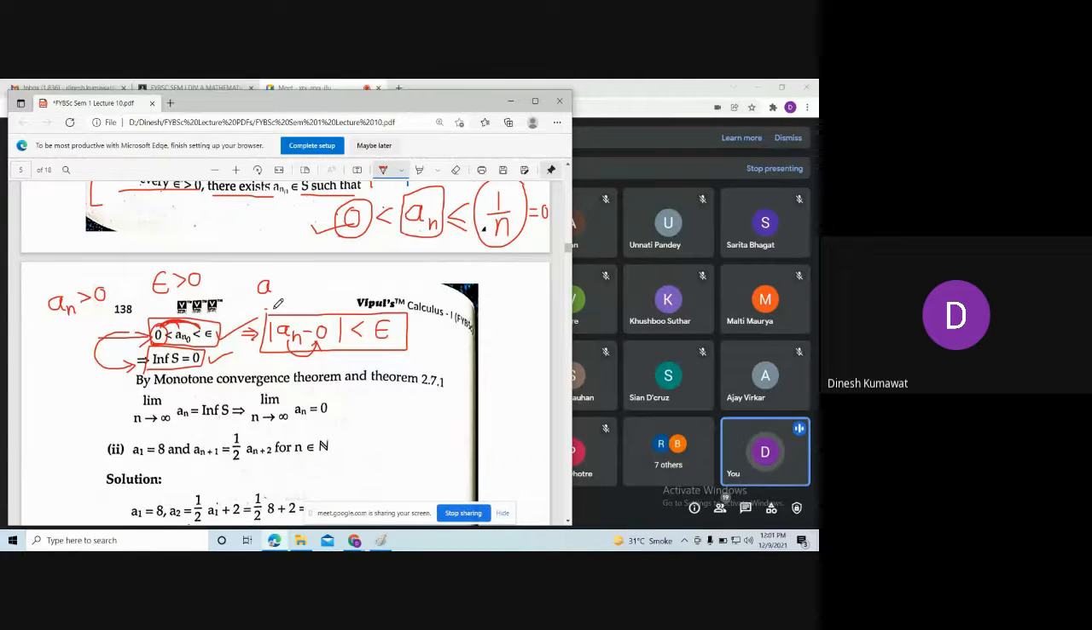Or if you want, you can apply this also. Using the sandwich theorem, you can conclude that An converges to 0. Is the example clear? Yes, sir. Okay, so please remember, for the next lecture, you will revise everything we have studied so far in Unit 1 and Unit 2.